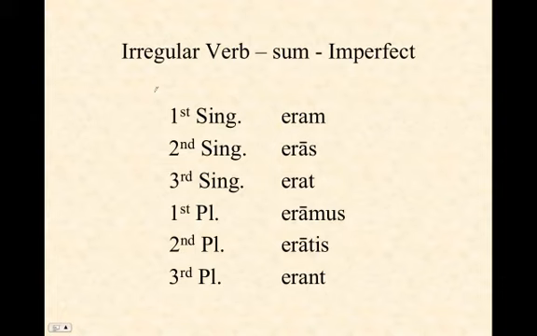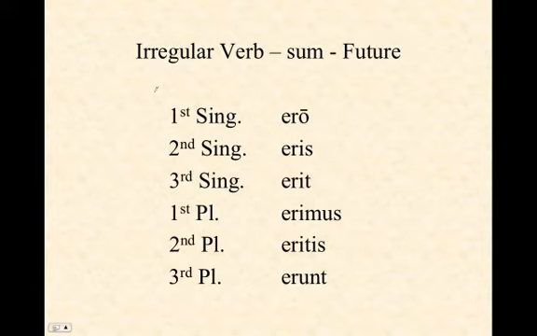Now, for the rest of the tenses of the verb to be, it's very important that you commit them to memory because they're actually very different from one another. You had sum, es, est, sumus, estis, sunt, but now the imperfect has eram, eras, erat, eramus, eratis, erant. Other imperfects of the language always had a BA, but this one does not. It must be memorized. The future tense of the verb to be: ero, eris, erit, erimus, eritis, erunt.